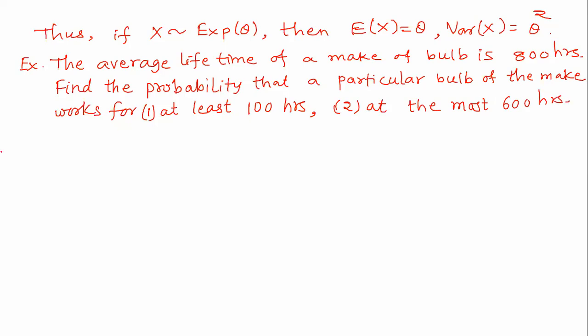I'm just randomly discussing this problem. Now let us try to solve this.